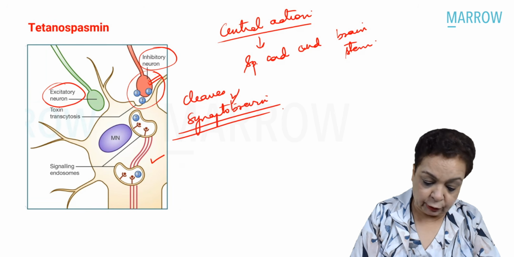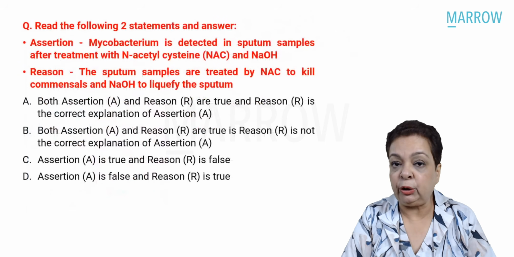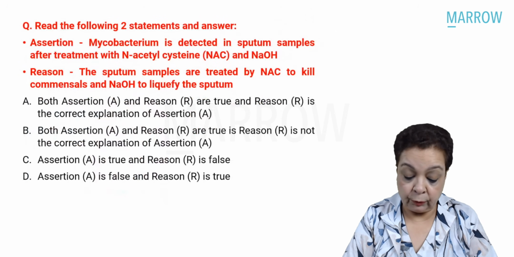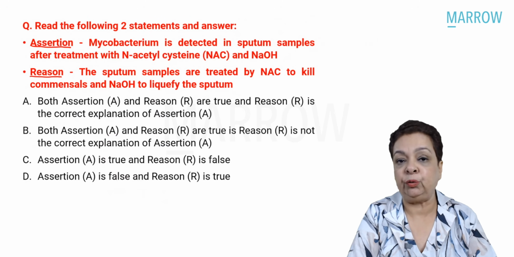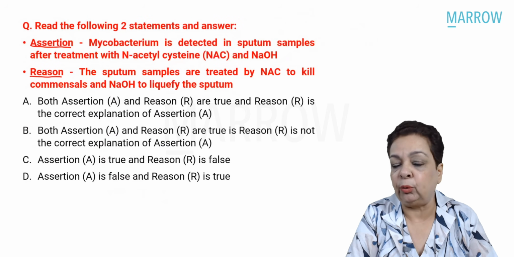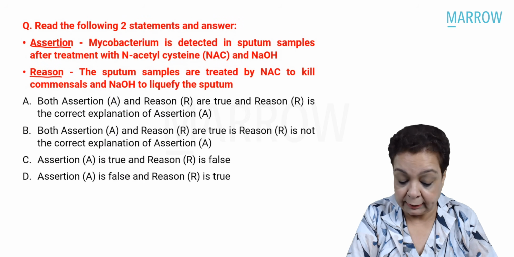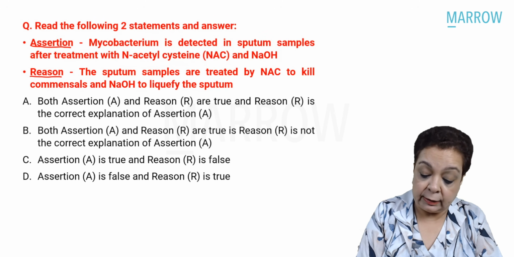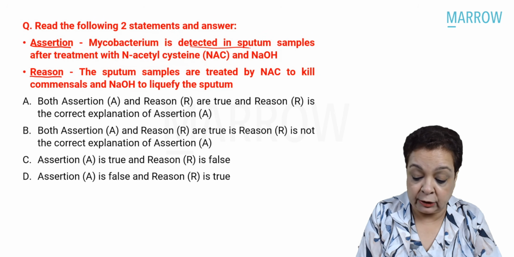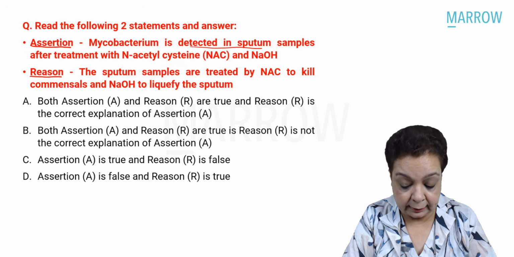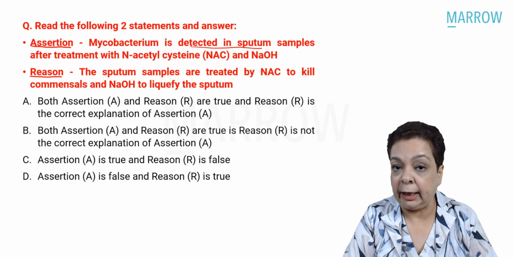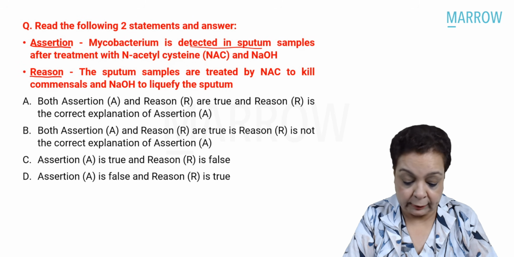Moving on to our next question. Read the following two statements and answer. So the first statement is an assertion, second statement is a reason. So we had two questions in microbiology which were assertion and reason statements. Assertion is that the mycobacterium is detected in sputum samples after treatment with N-acetyl L-cysteine and NaOH, that is sodium hydroxide.